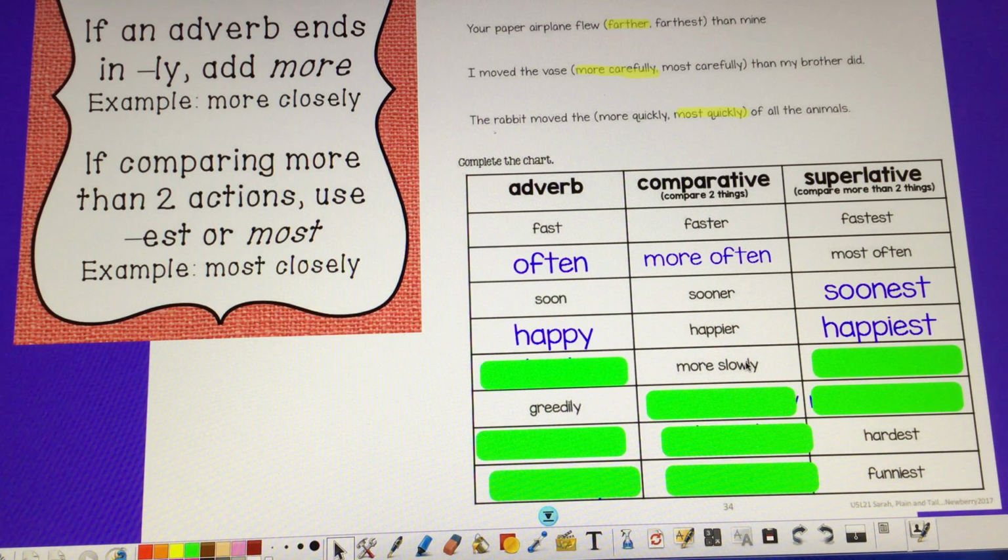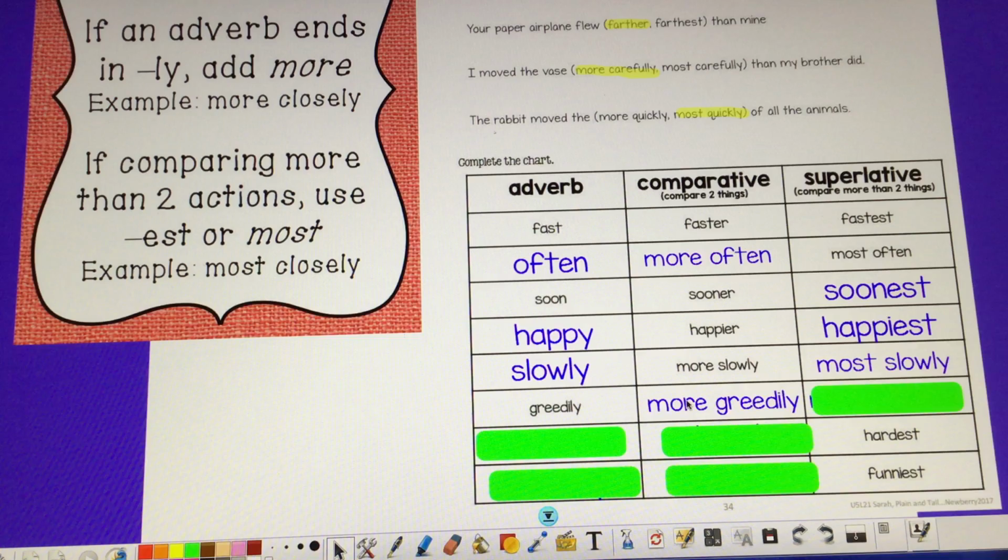Here we have more slowly. Okay, so my adverb is going to be slowly. More slowly is two things. More than two things would not be more slowly, but most slowly. Okay, next one, the adverb is greedily. It ends in an ly, so I can't put greedily-er. No, I'm going to put the word more in front of it. And then for the superlative, I'm going to put most.